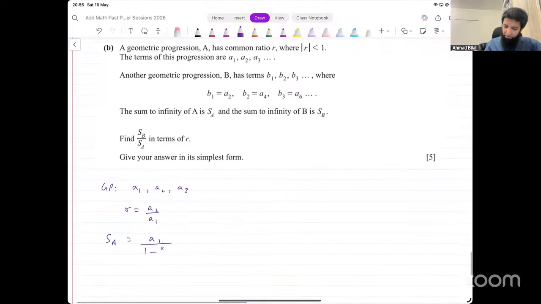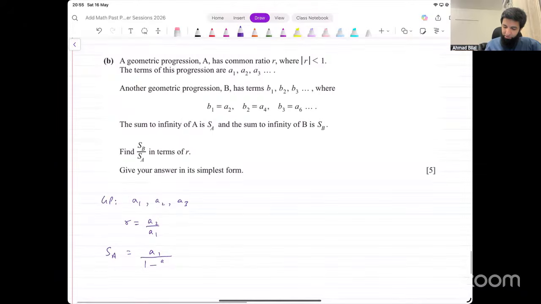Can we find the connection between their ratios as well? Because if you see, if we have A1 and A2 here, I'm just thinking, if this ratio is R, that will make it much quicker then.